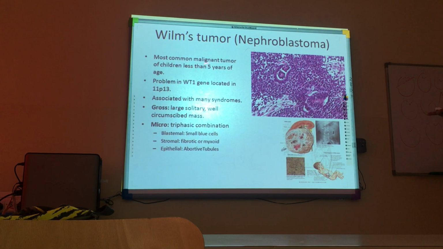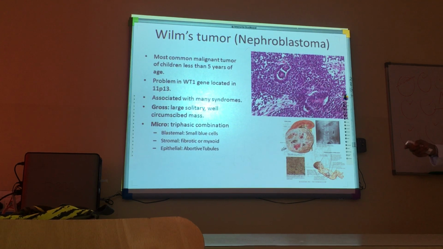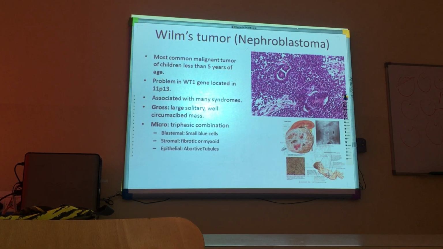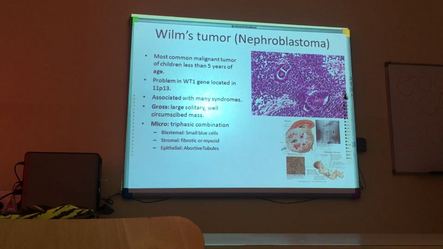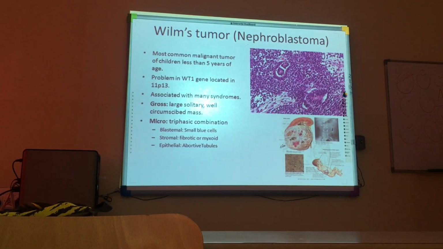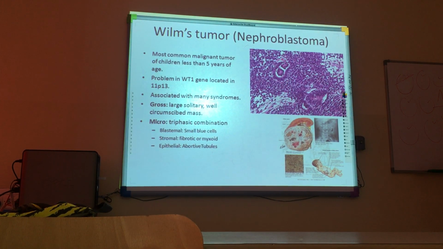Okay. So it is the most common malignant tumor of children less than 5 years. Remember, the most common malignant tumor of adult males is renal cell carcinoma. The most common tumor of children less than 5 years is nephroblastoma, or Wilms tumor. It is associated with many syndromes, maybe Denys-Drash syndrome, or it could be part of MEN syndrome, multiple endocrine neoplasias. So a lot of tumors can also be associated with this tumor.